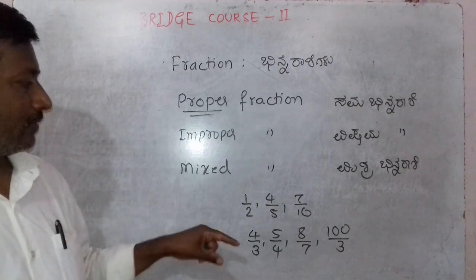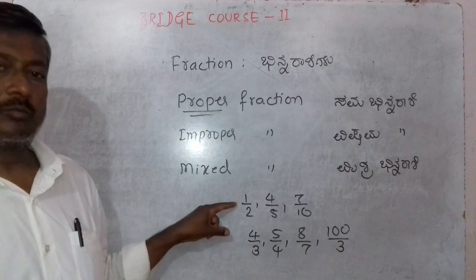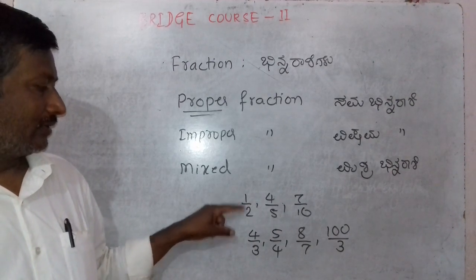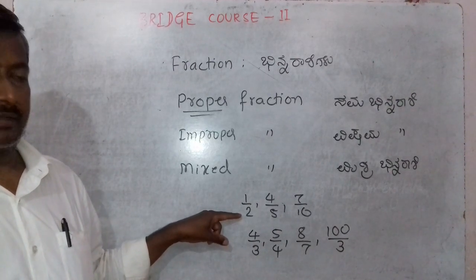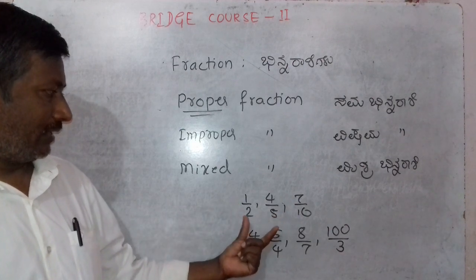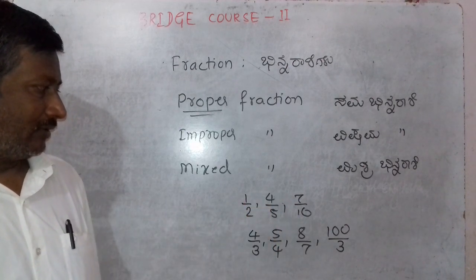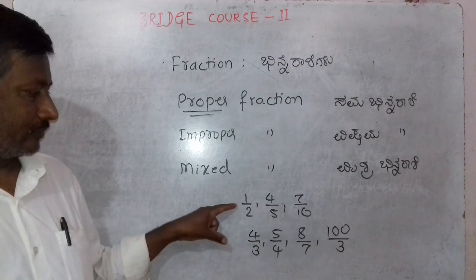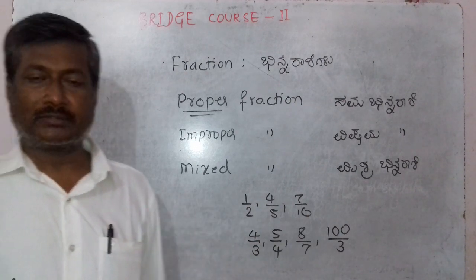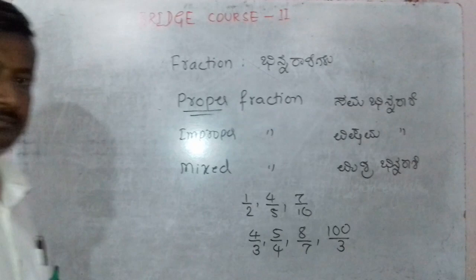In case of proper fraction, the numerator is smaller than the denominator. So proper fractions are always less than 1.